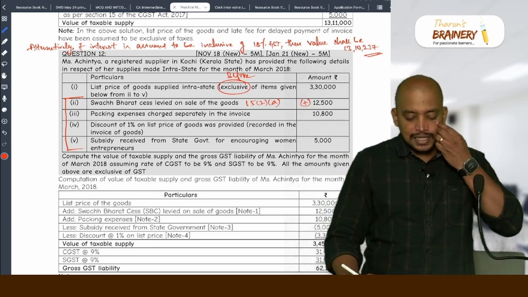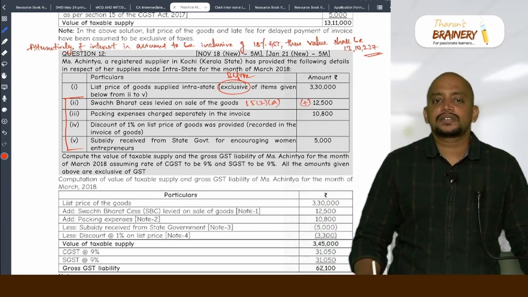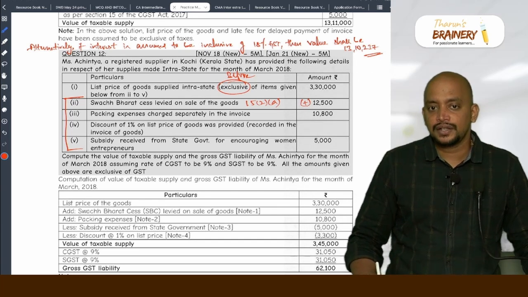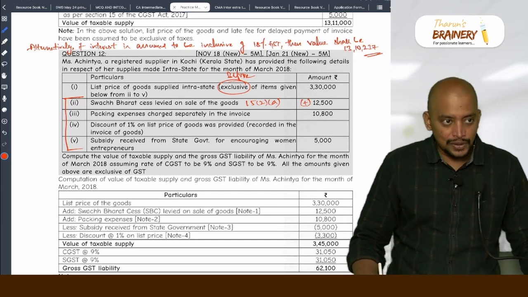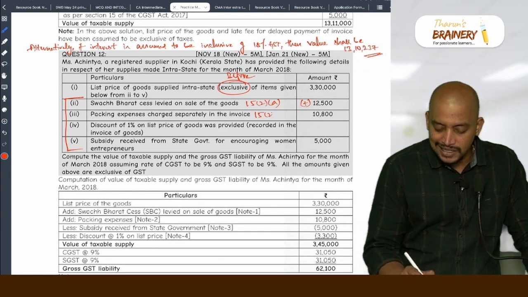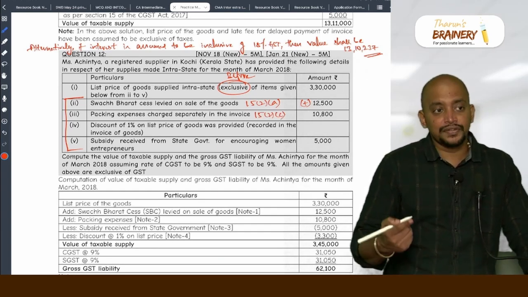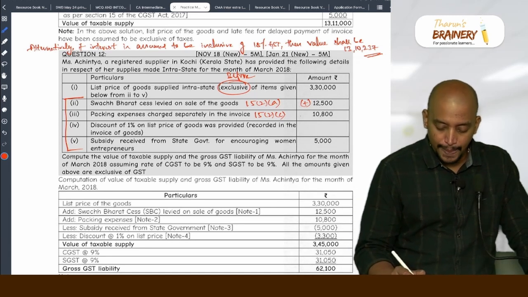Packing expenses, charged separately in the invoice. So packing expenses, what is your answer? It is to be included in the value. And in the given price, it is before this. So we need to add.